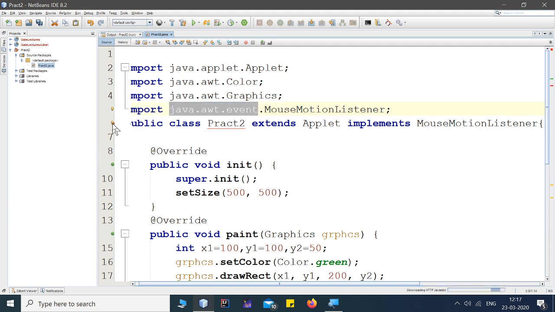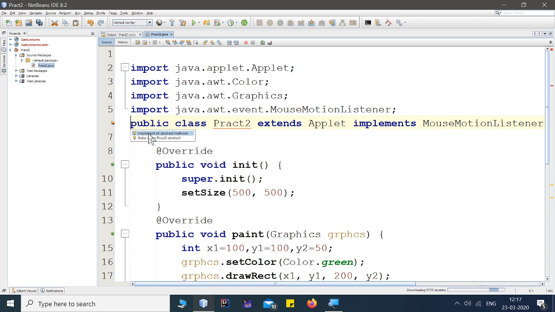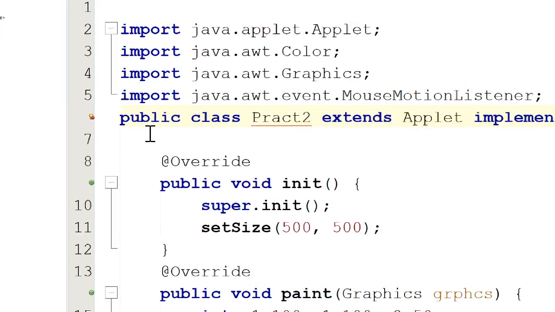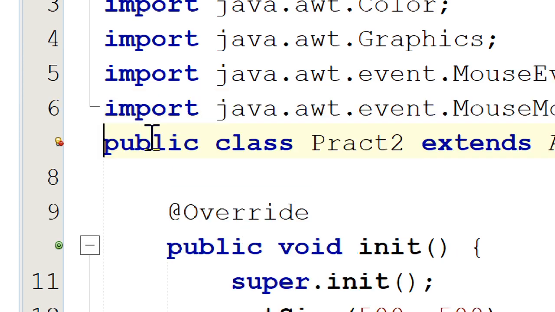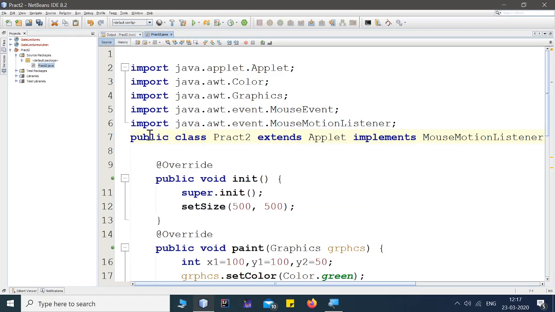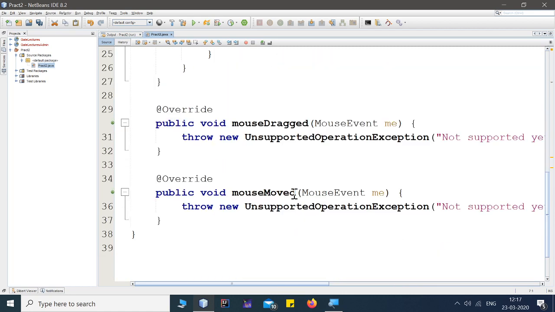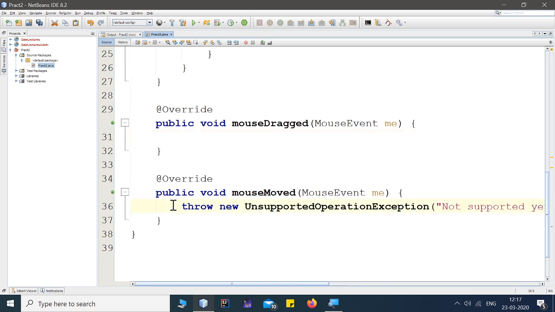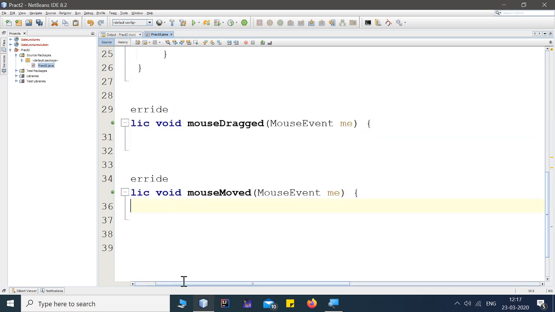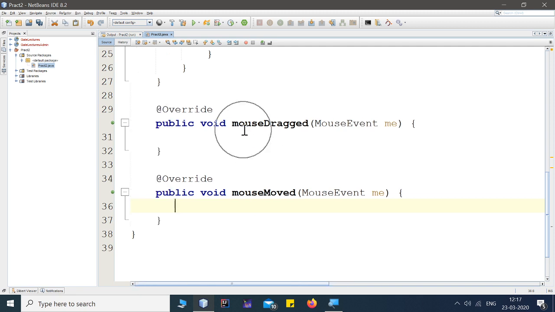Whenever you inherit an interface in your program, you need to implement all its abstract methods. So I'm just inheriting all its abstract methods. You can clearly see that there are two different abstract methods. The body throws a new UnsupportedOperationException, so I'm just deleting that from here. So I have two different methods: first is mouseDragged, second is mouseMoved.